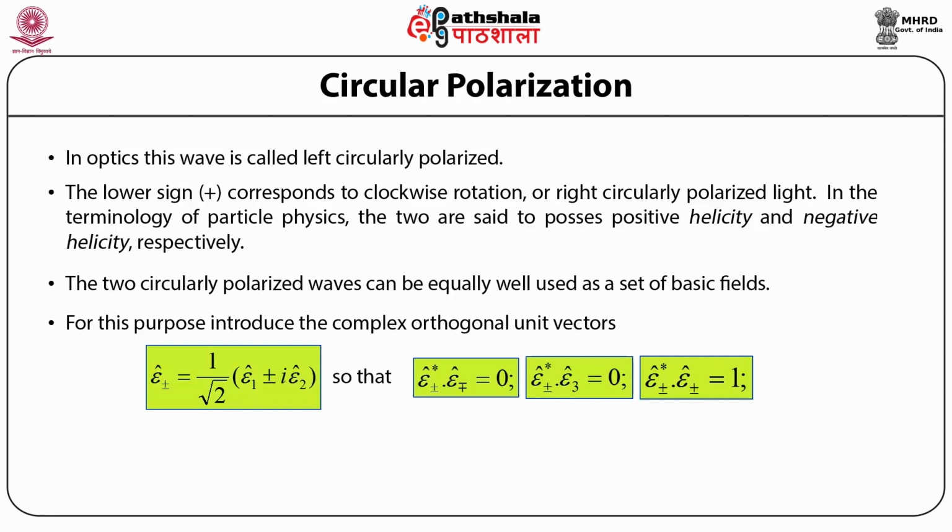Further, ε±* dot ε3 is equal to 0. So basically here ε3 denotes the direction of propagation of the wave. Obviously, since the two polarization directions are perpendicular to the direction of propagation of the wave, the dot product gives us 0. Then another term that we can define in terms of these complex orthogonal unit vectors is the dot product of ε±* and ε±, and this turns out to be equal to 1.